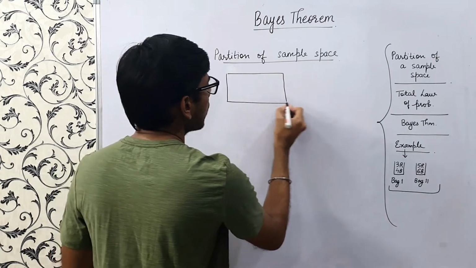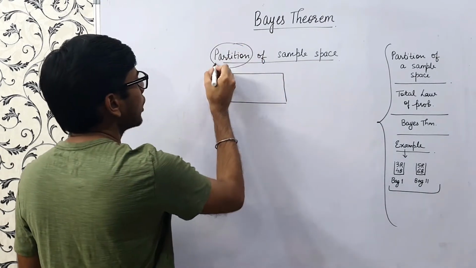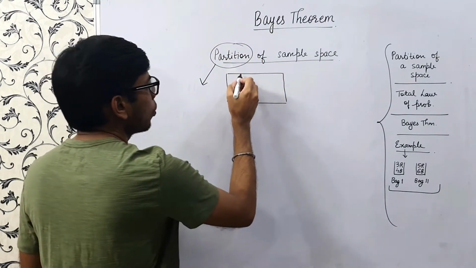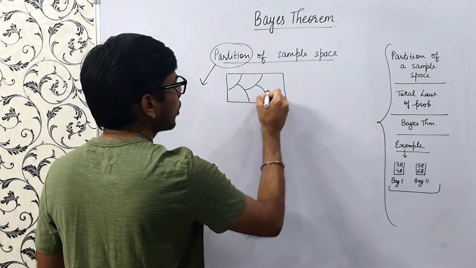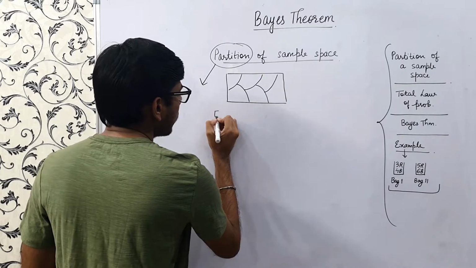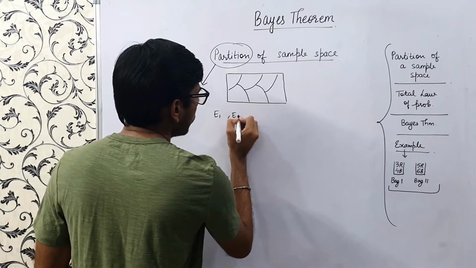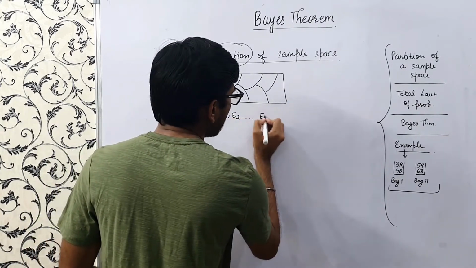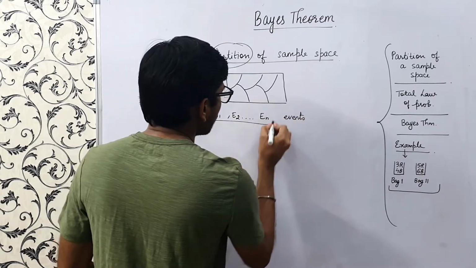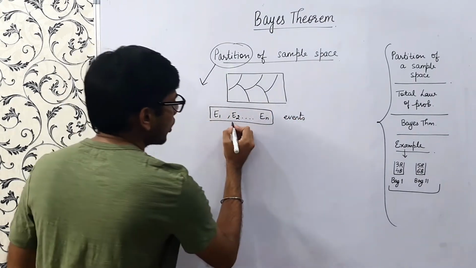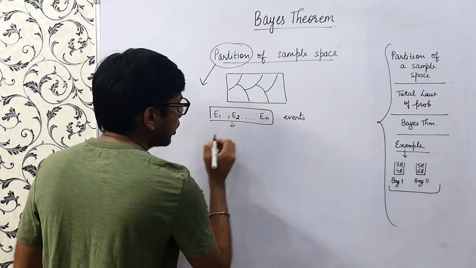Partition means we are dividing the sample space. Suppose we have events E1, E2, till En. These are the events that form the partition. What is the type of these events?